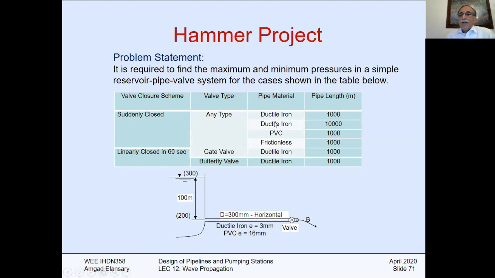So what system are we going to study? We're going to study a sudden closure, which is the first part here. We'll have different pipe materials: ductile iron with short pipe and long pipe, PVC short pipe, and frictionless short pipe. So this is the material we're going to study. We'll have pipe lengths of 1,000 meters, 1 kilometer, and 10 kilometers. We're going to see the difference here. In the other part of the project, we'll have a linear closure in 60 seconds. We have a gate valve, a butterfly valve, and the same ductile iron pipe of 1,000 meters. We're going to use 2 different valves.